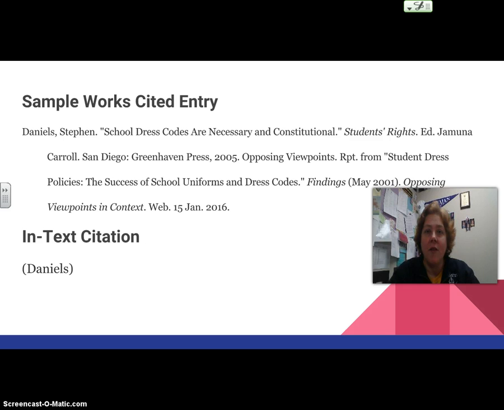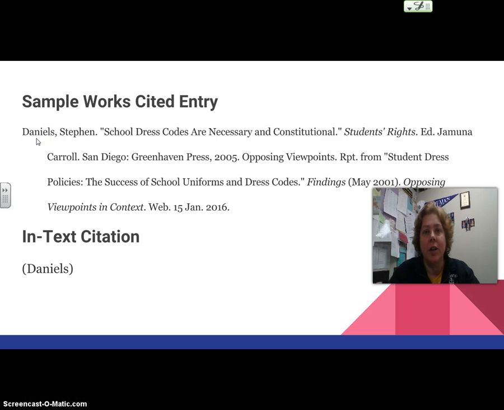Most of you will have articles that will have authors. And so notice here's a sample Works Cited entry on an article written by Stephen Daniels called "School Dress Codes Are Necessary and Constitutional." So when you do in-text citation, you need to look for the author's last name. Author's last name here is Daniels.